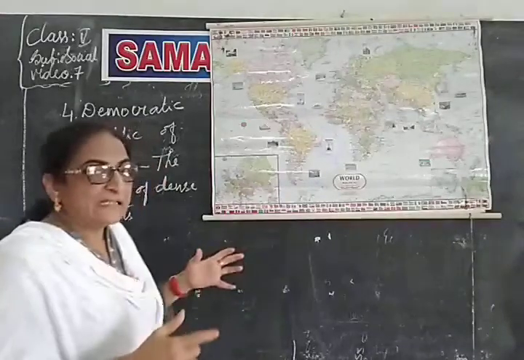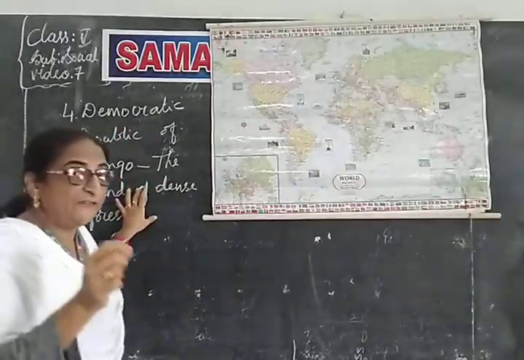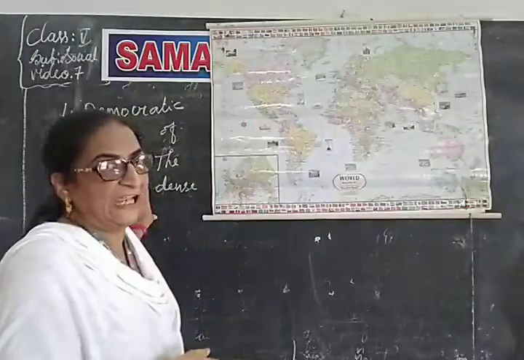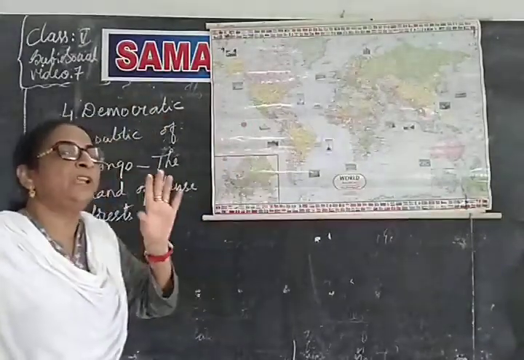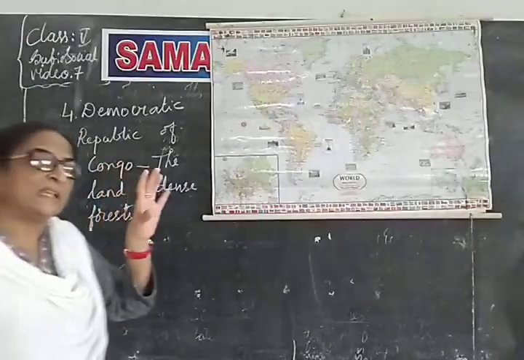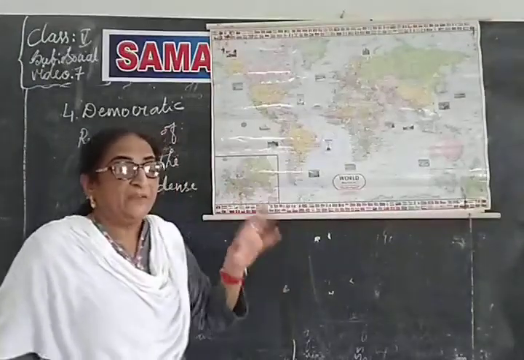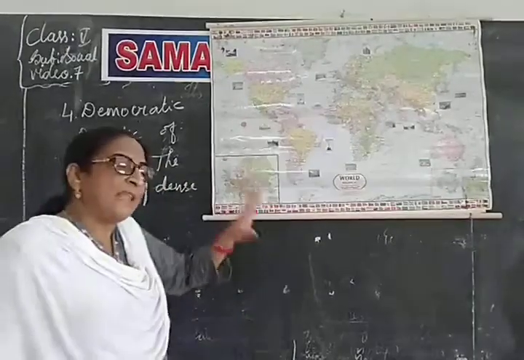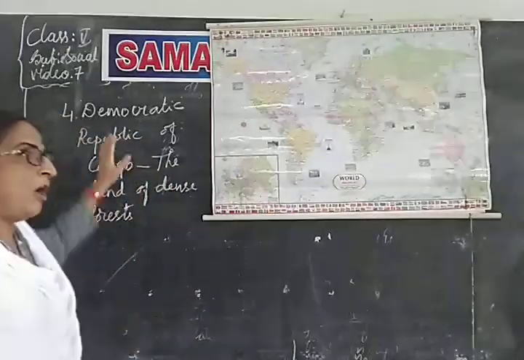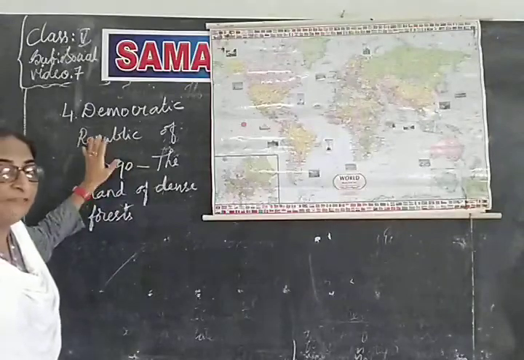So, we have discussed the relief features. Relief means the physical features which it has. What are the physical features we discussed? We discussed the mountain ranges, isn't it? We discussed the plateaus in that area. We discussed the river basin, Congo river basin, isn't it? So, in that way we discussed all the relief features of that country.